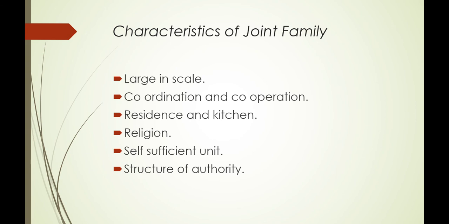Next one is structure of authority. The senior members of the joint family are entrusted with authority and responsibility. The senior-most person has all rights, and the handing over of authority is based on seniority in the family. That is, the most senior person of the family takes all the responsibility.